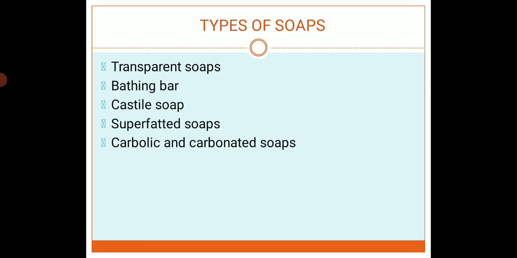There are different types of soap we use in daily routine for different purposes. Some are transparent soaps, bathing bar, castile soap, super fatted soap and carbonic acid or carbonated soap.